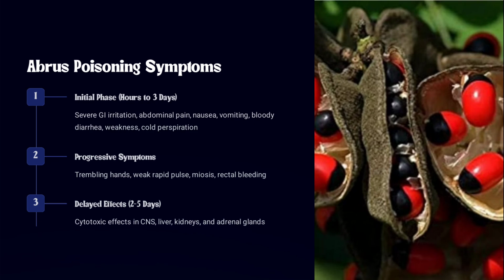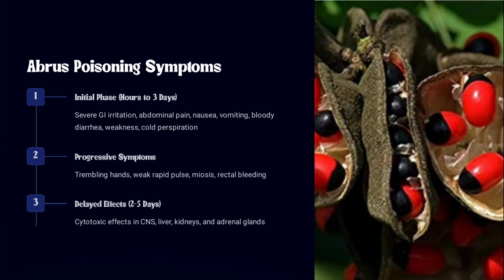And the next stage is called progressive symptoms. In this stage, they will have trembling hands, and the pulse is weak and rapid, and then they will have rectal bleeding. And the third stage is the delayed effect. We will see it 2 to 5 days after taking the poison. There it will show a cytotoxic effect in the CNS, liver, kidney, and adrenal glands.